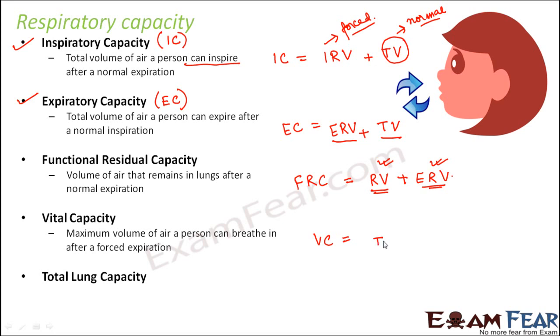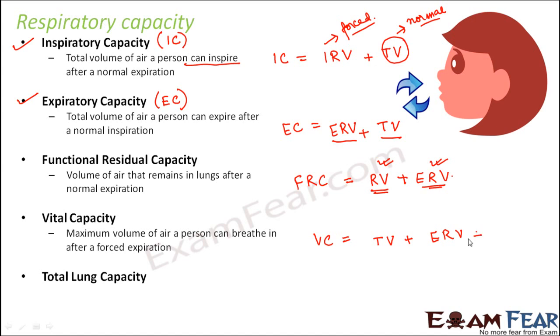So under normal condition, you can take whatever is your tidal volume. So that tidal volume is there. Now after a forced expiration, you have already given out ERV, that is expiratory reserve volume. So that also you have given out, correct? So that also you can take in, that is the vital capacity.